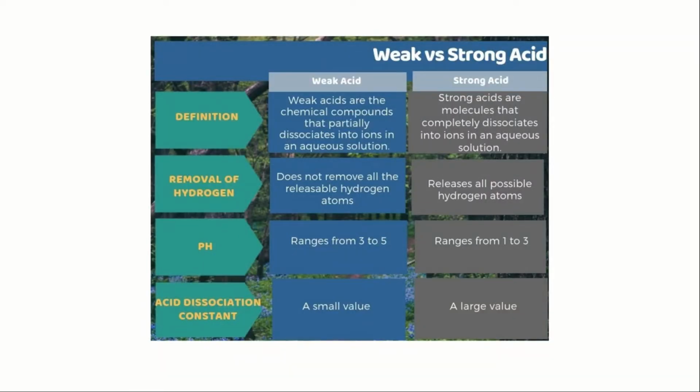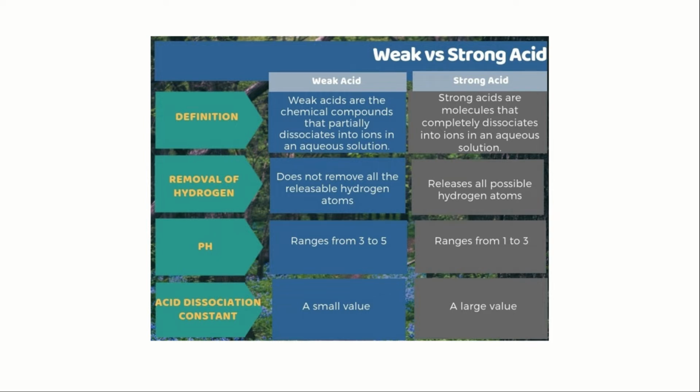Now let us know about weak versus strong acid. First is definition. Weak acids are the chemical compounds that partially dissociate into ions in an aqueous solution, whereas strong acids are molecules that completely dissociate into ions in an aqueous solution. So if the acid partly dissociates into ions, meaning only a small amount of hydrogen ions get into the aqueous solution, then it is a weak acid. If acids completely dissociate into ions in an aqueous solution, then it is a strong acid.